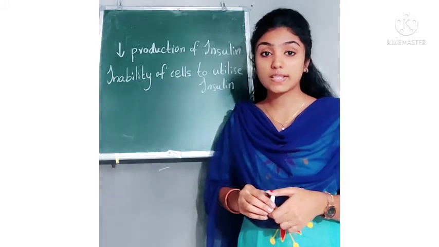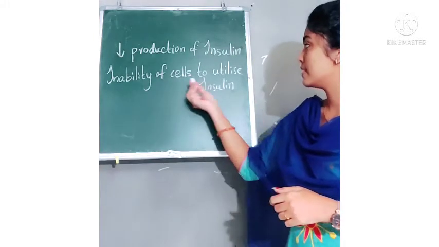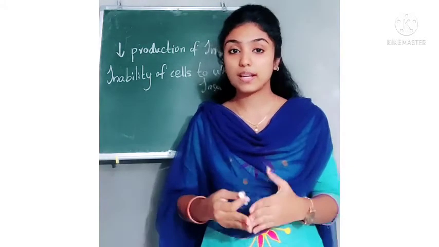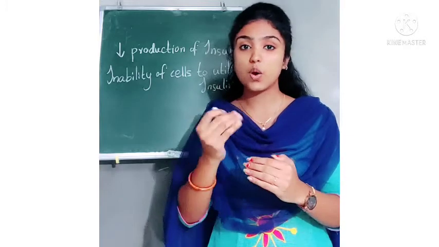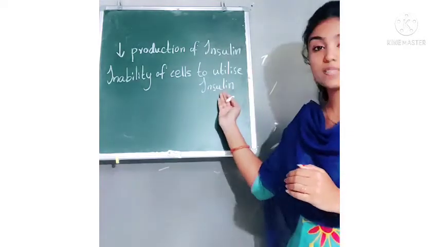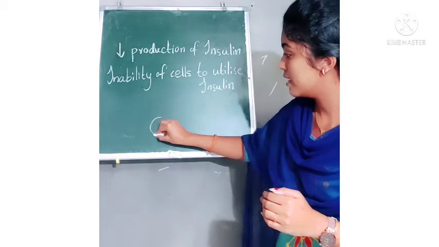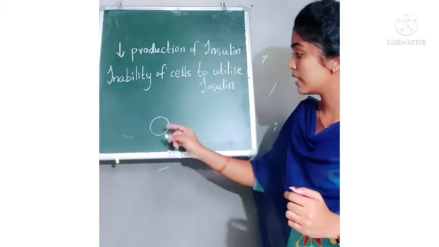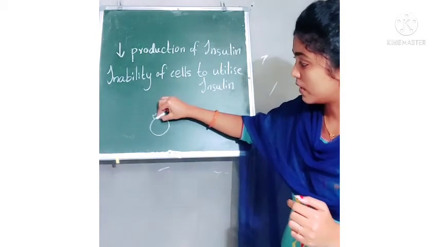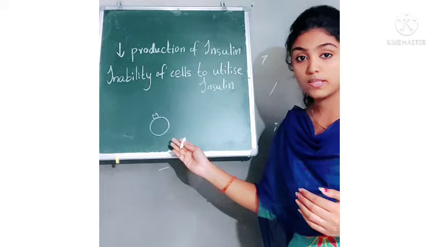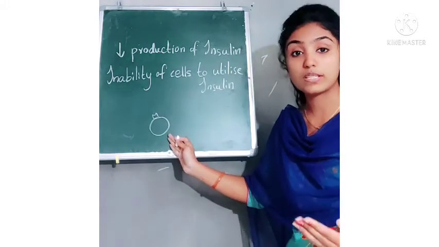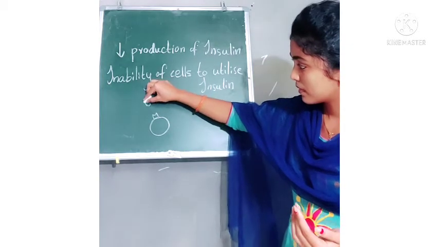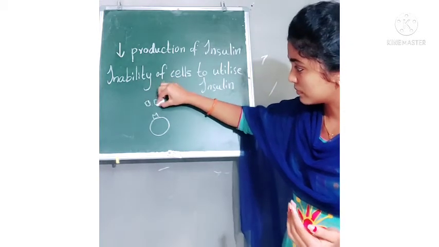The second reason is the inability of cells to utilize insulin. In the beginning of this chapter, we already studied how cells receive hormones. Here insulin is the hormone. Just imagine this is the target cell which needs to receive the insulin. If there is any problem with the receptor of this cell, or any other problem, the cell will not receive the insulin.